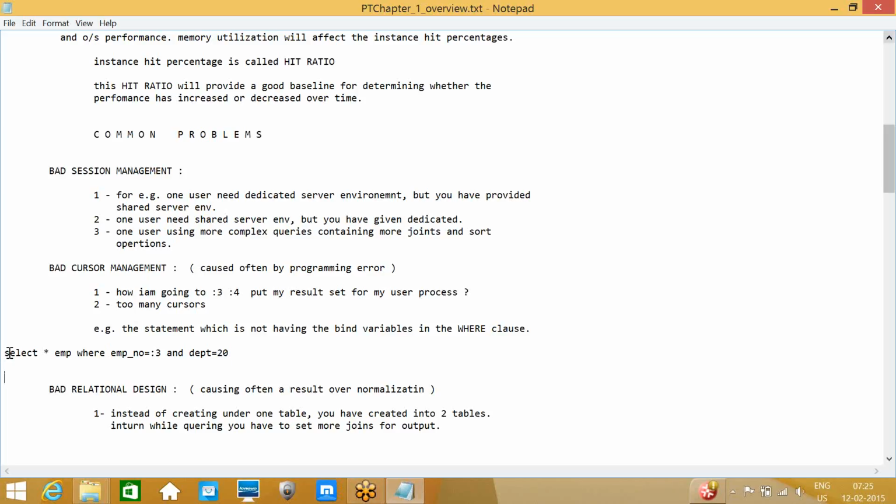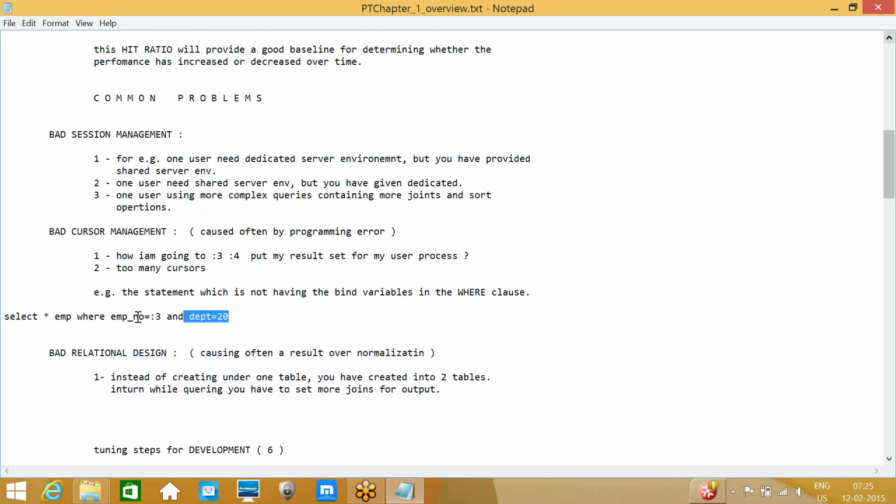For example, generally what the application will do is go to the shared pool, and if the query is already executed, it will pick up the query. So that's why it's fine. Okay. So we need to check on bind variables also.